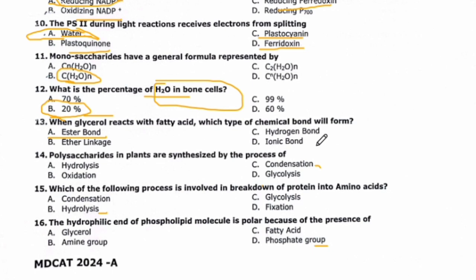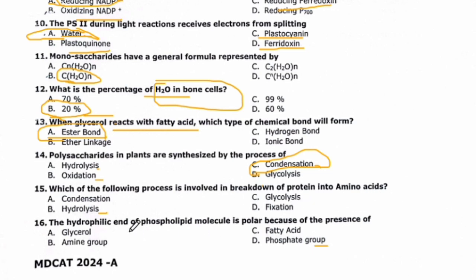When glycerol reacts with fatty acid, which type of chemical bond will form? Ester bond will form. Polysaccharides in plants are synthesized by the process of hydrolysis, oxidation. So here the right option is condensation. Polysaccharides in plants are synthesized by the process of condensation.